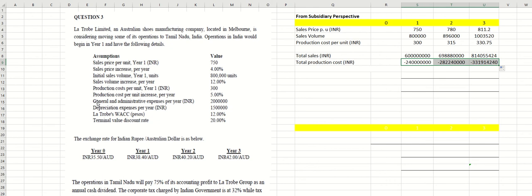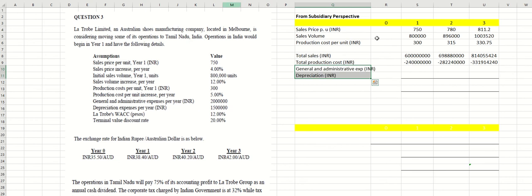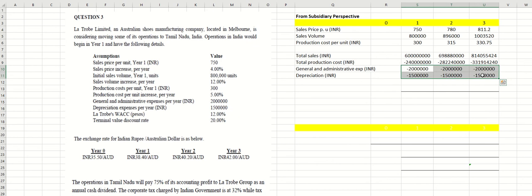The question also gives the GA, general and admin expenses, as well as depreciation. So I'm going to write here. These are all the information that we have. Now, after that, do we have other cash inflow and cash outflow? No. So we can calculate the operating profit. Operating profit means total sales, this is inflow, these are outflows. Net it, you get the operating profit. This is the operating profit that you should get.